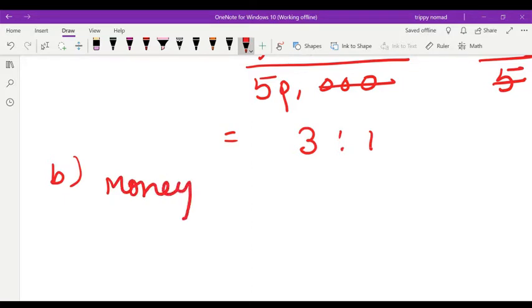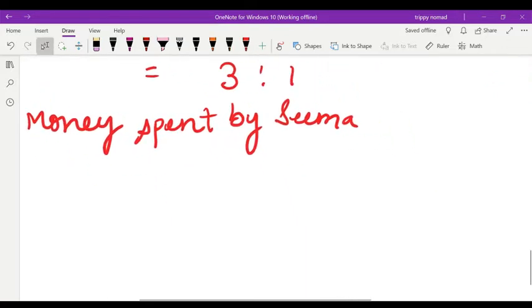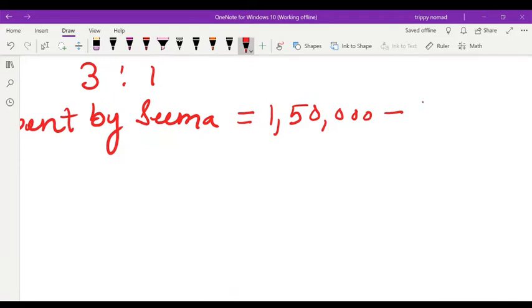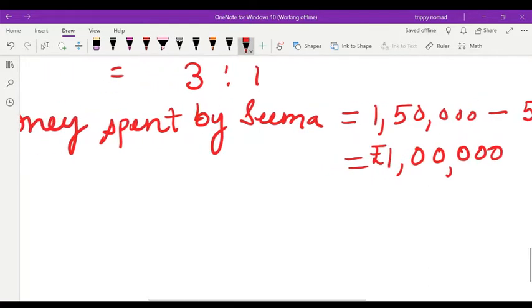Money spent by Seema. How will you get it? How much money she earned, subtracted by how much she saved, 50,000. That means 1 lakh rupees she spends.